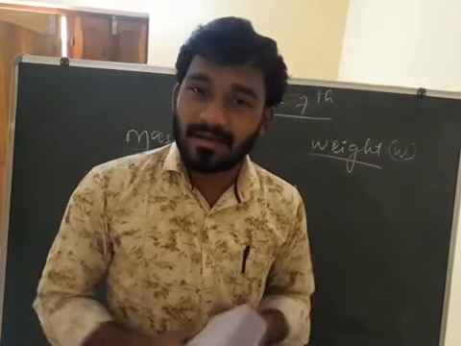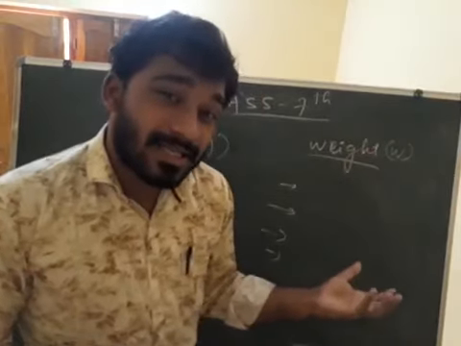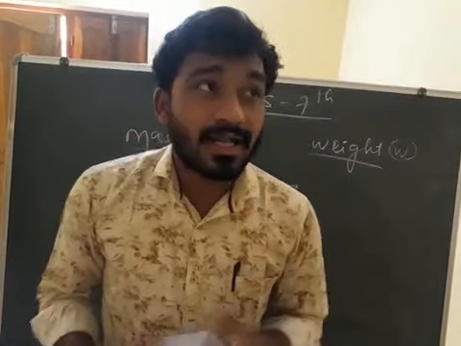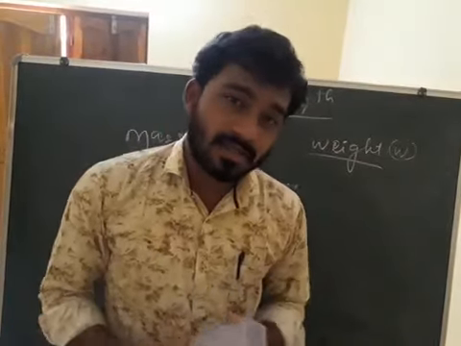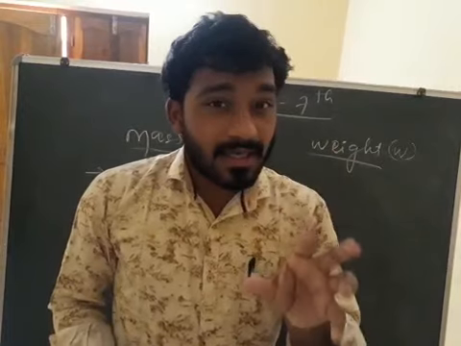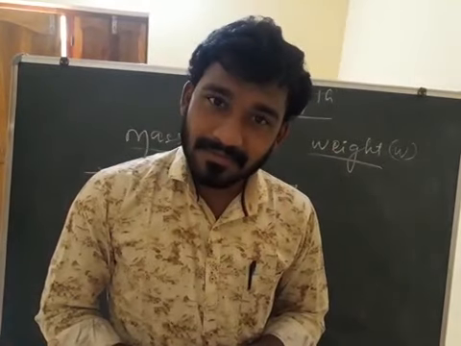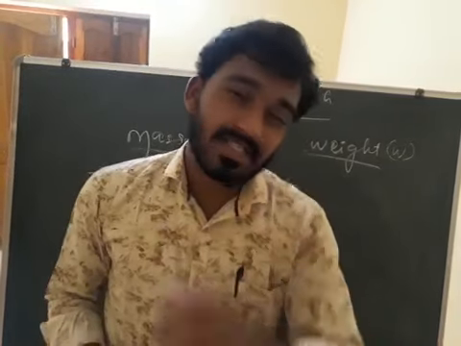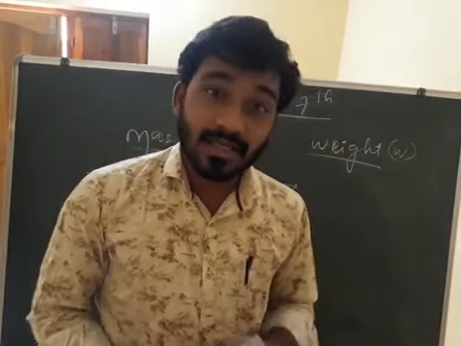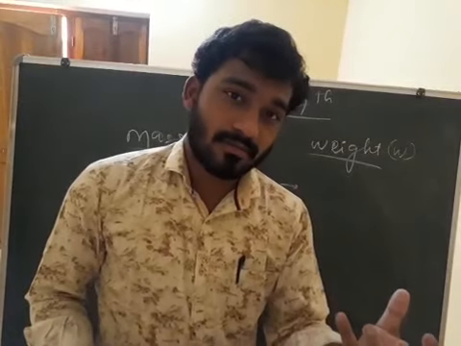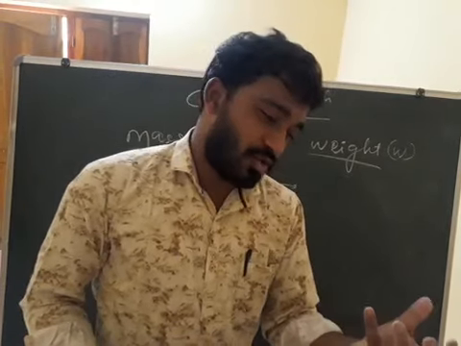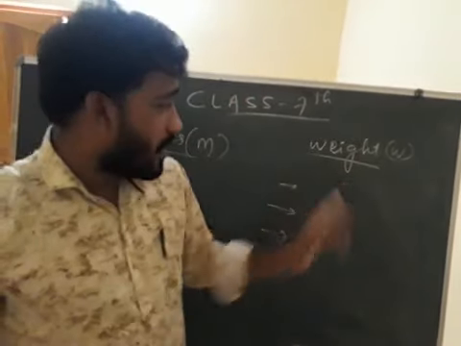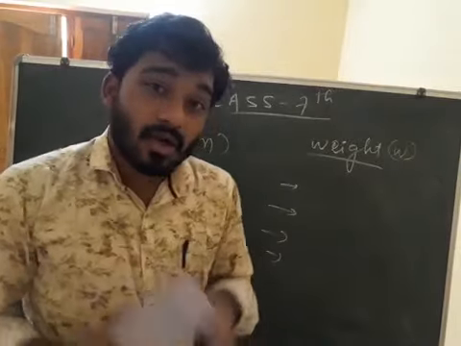A scalar quantity is a quantity having only magnitude, whereas a vector quantity is a quantity having both magnitude and direction. So mass is a scalar quantity, whereas weight is a vector quantity.